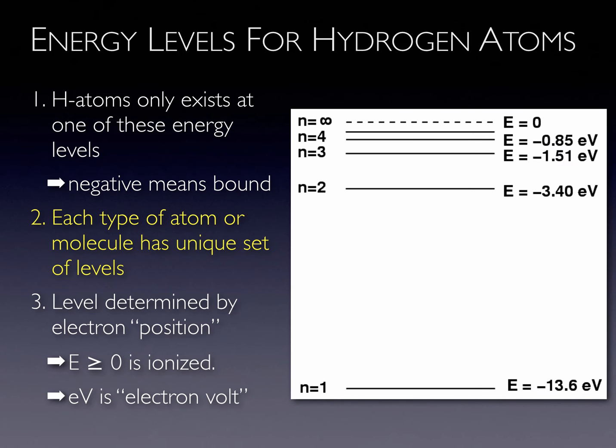Shown here are the allowed energy levels of a hydrogen atom. The unit of energy used when dealing with atoms is the electron volt. The energies are negative, indicating that the electron is bound to the atom. The lower the energy, the more tightly bound the electron is to the nucleus. The ground state is minus 13.6 electron volts. At energy of 0 or greater, the electron breaks free and the atom is ionized.